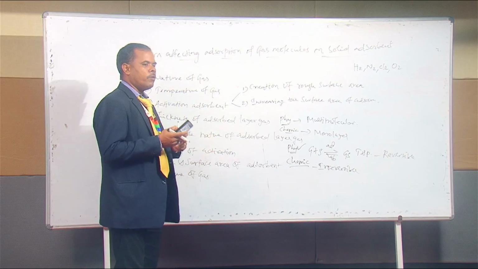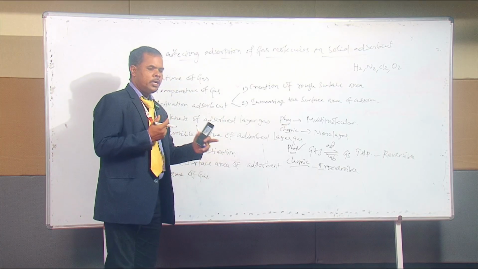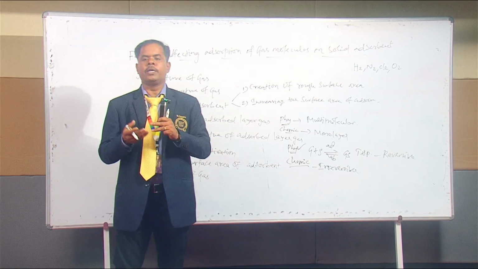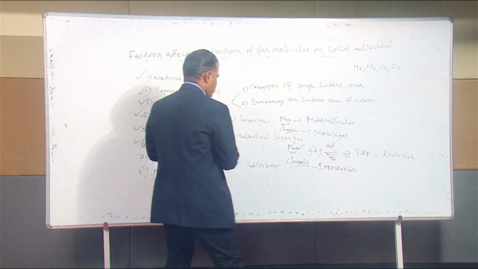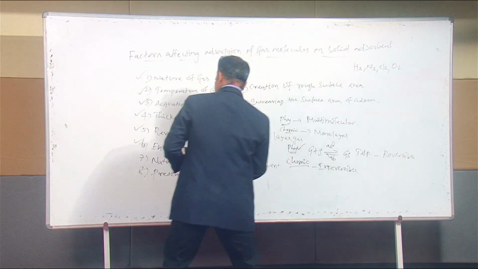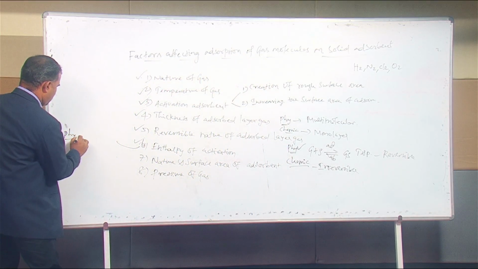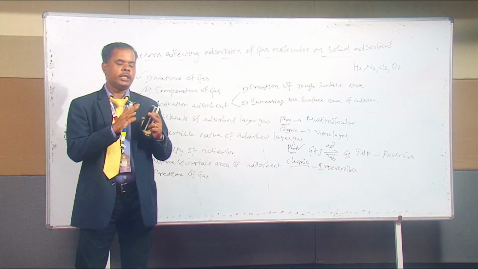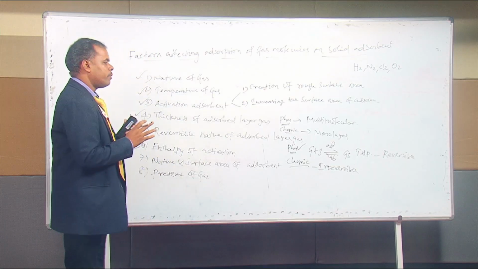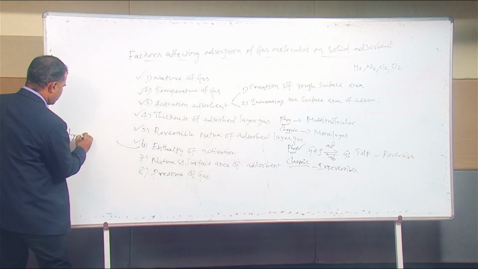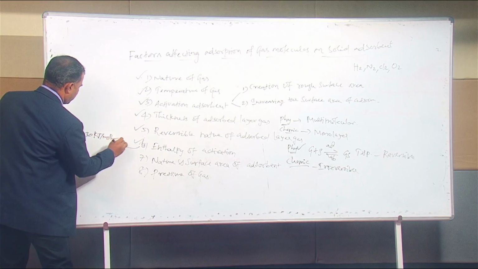So what about physisorption, and what about chemisorption? In physisorption, the force of attraction between the gas molecule and the solid adsorbent is very weak. That's why the heat of adsorption is also very low, near about 30 kilojoule per mole.